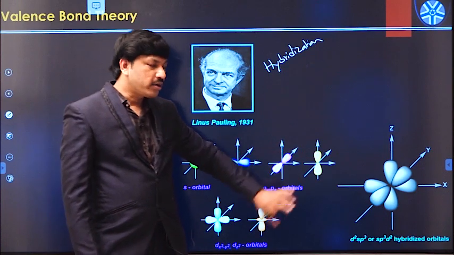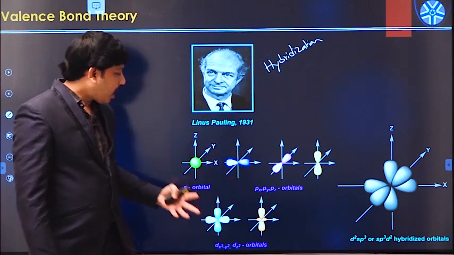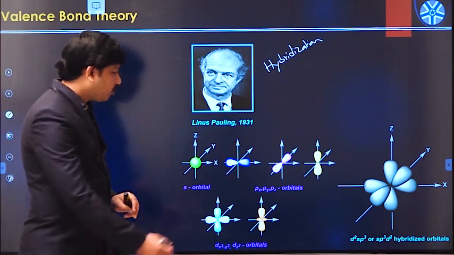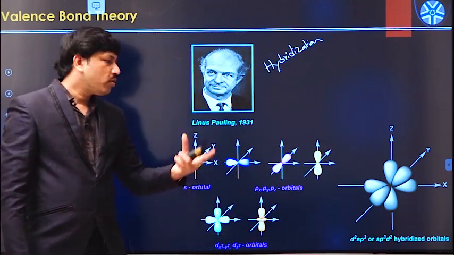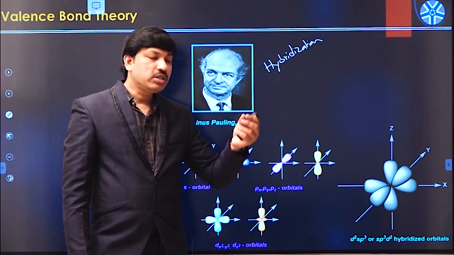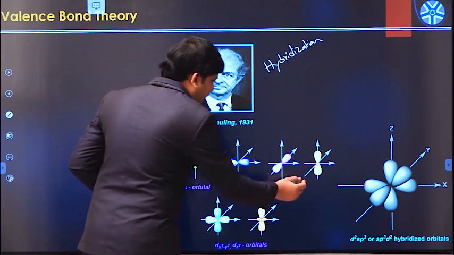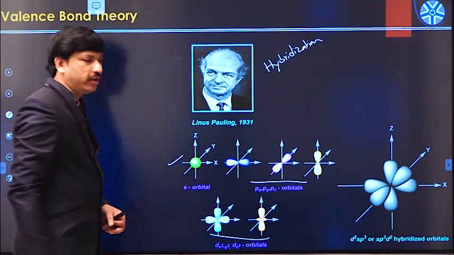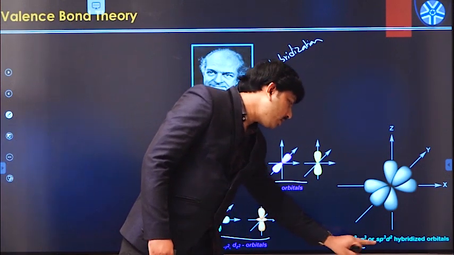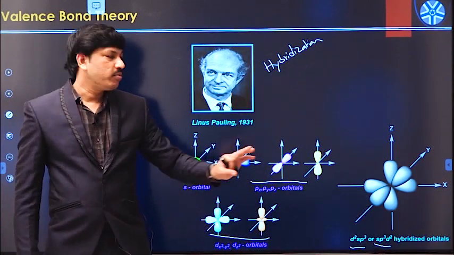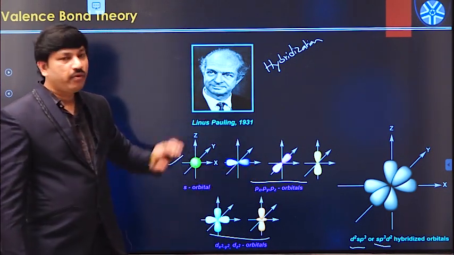Even in the case of octahedral complexes or tetrahedral complexes, this theory utilizes hybridization of various metal orbitals available in the metal center. For example, octahedral metal complex formation means there is a formation of 6 new metal-ligand bonds. In the metal center we have some s orbitals, some p orbitals and some d orbitals. All these atomic orbitals undergo hybridization like d2sp3 or sp3d2 and form the corresponding octahedral metal complex. That is the explanation given by the valency bond theory.